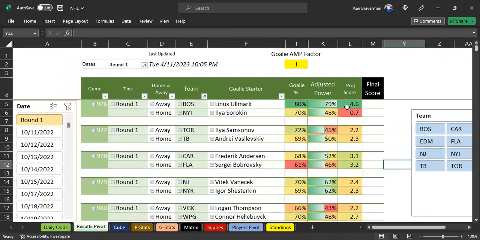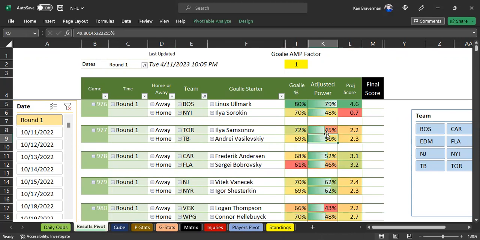It basically said Boston would win this series like 4-0, because it's having them win the games 4.6-1, like 4-1 type games, that they think Boston would beat the Islanders. It thinks this is extremely close, which barely goes the way of Tampa Bay. So that would mean something like Tampa Bay in 6 or 7, something like that.